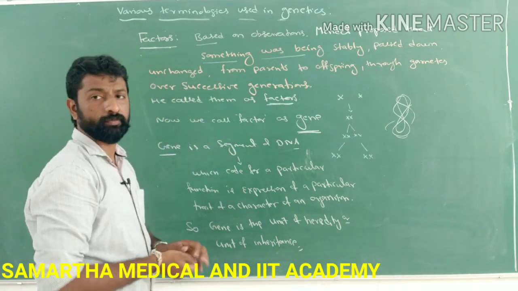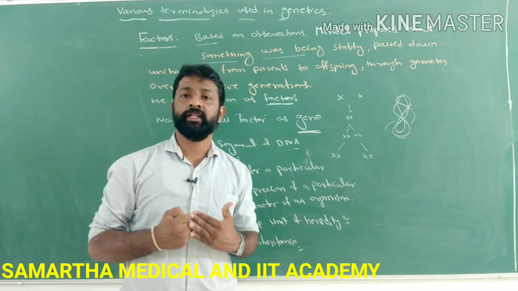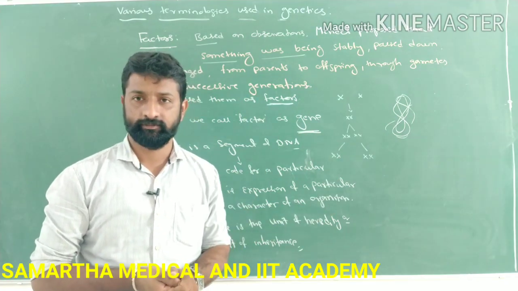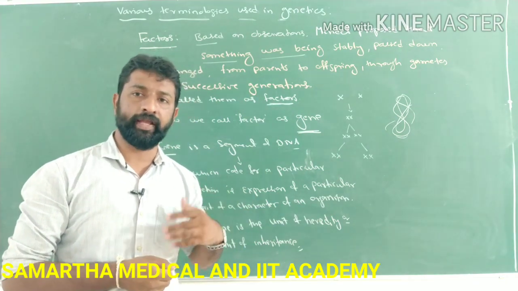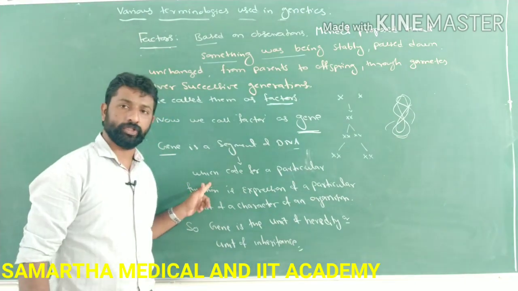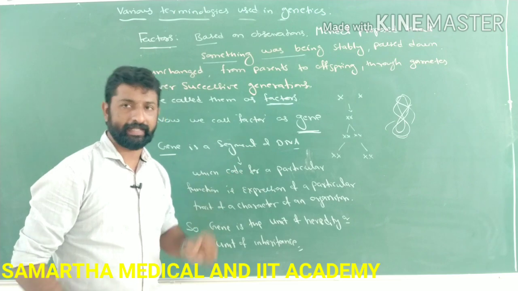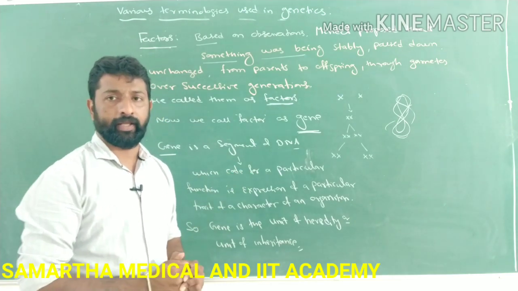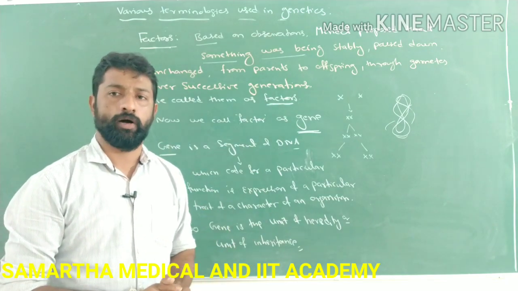What is the meaning of this? It means how the characters present in the parents get inherited by the offspring. How they are carried from parents to offspring is through genes only, nothing but through a part of the DNA. In that form only, the characters present in the parents get inherited by their offspring.